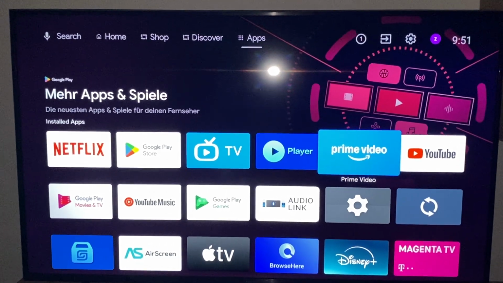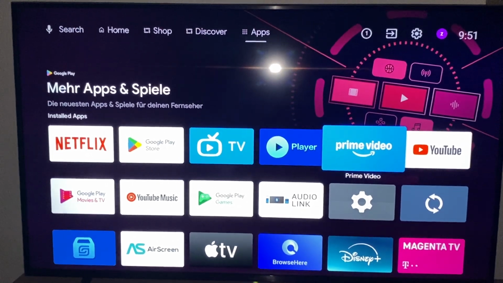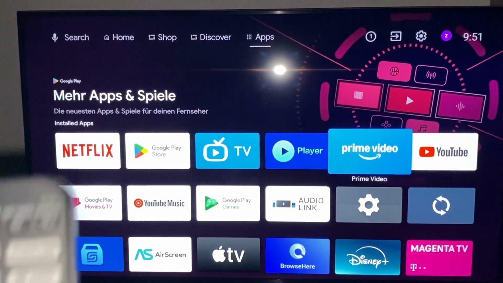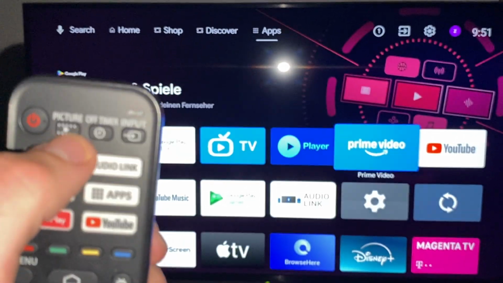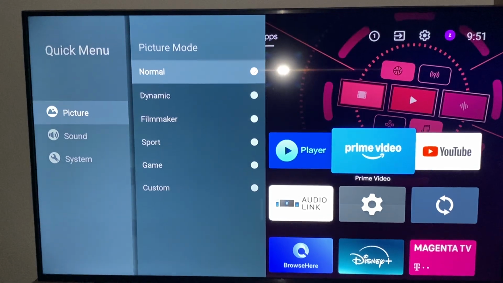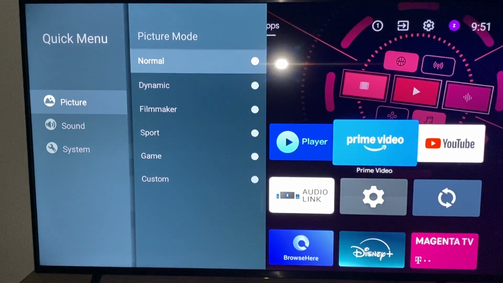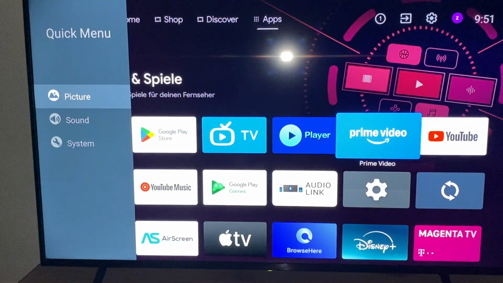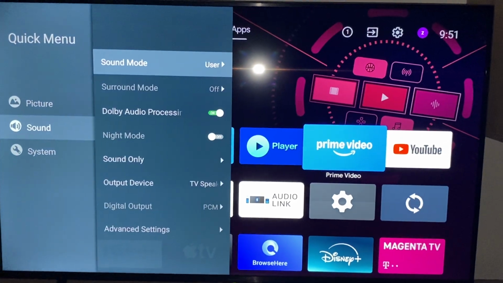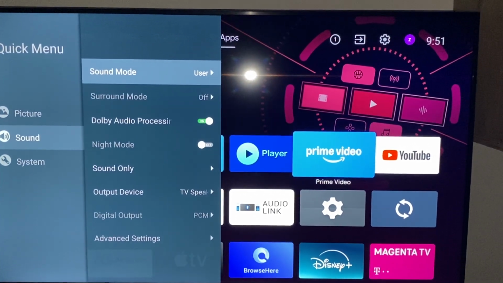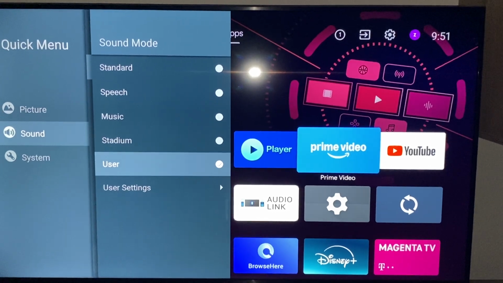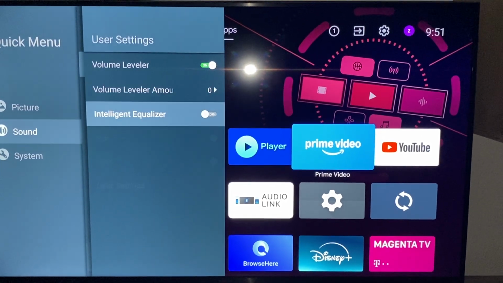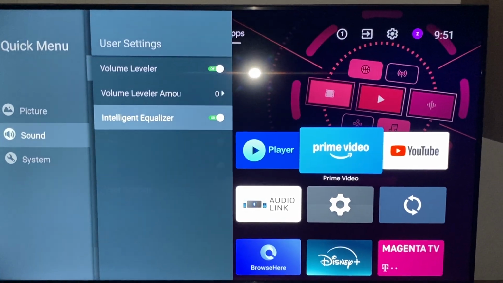In today's video I want to show you guys how you can fix sound problems and come to the equalizer settings on your Panasonic TV. Okay, for the first step we click on the picture button like this, and here we come to the quick menu. And after that we go to the left, click on sound, and here we can go on sound mode, and the sound mode should be user, and then we click on user settings, and here we have intelligent equalizer.